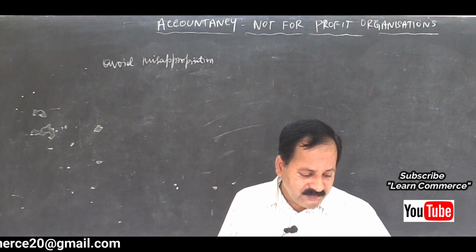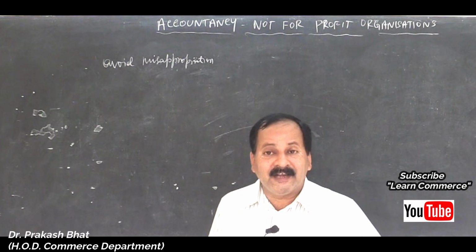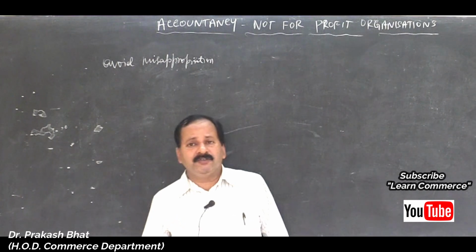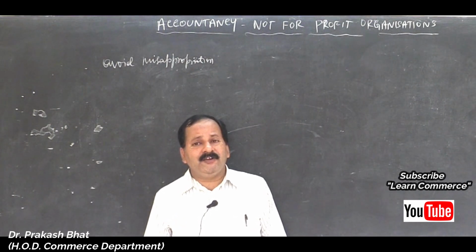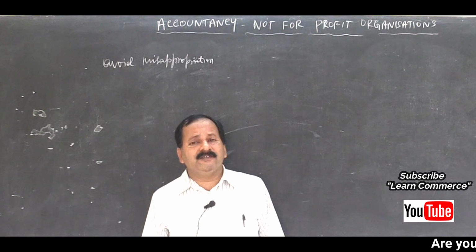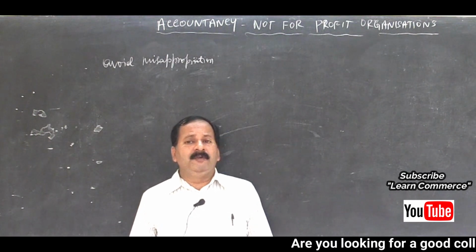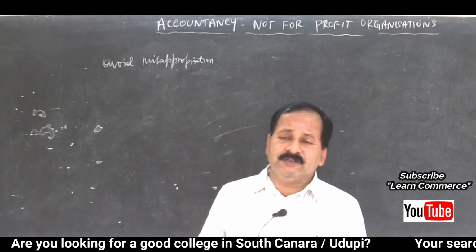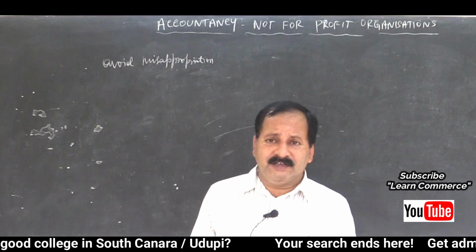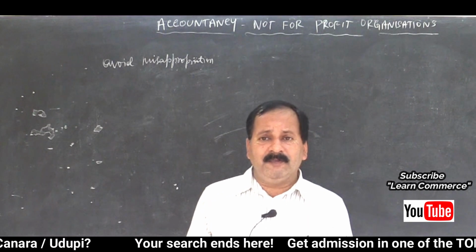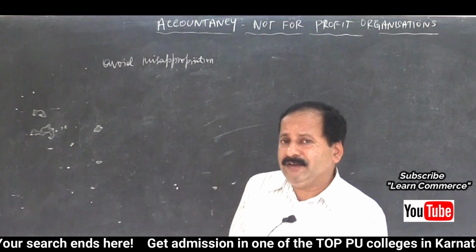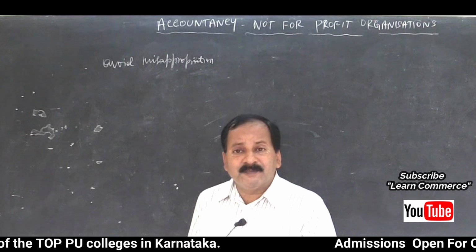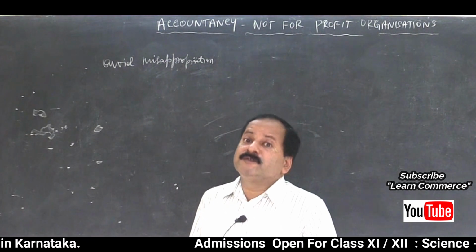Then second one is to satisfy the legal requirement. Not-for-profit organizations have to submit their final accounts, if it is a trust, if it is society, isn't it? Cooperative society or like that, then registrar of societies is there. We have to submit our returns to that registrar, isn't it? For every concern there will be registrars, so we have to submit our final accounts to them, and also to receive grants, subsidies or any other incentives from the government.